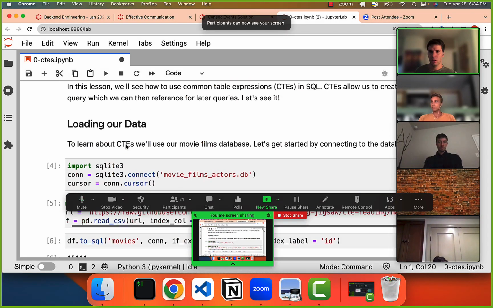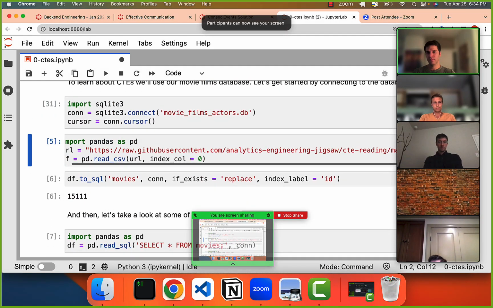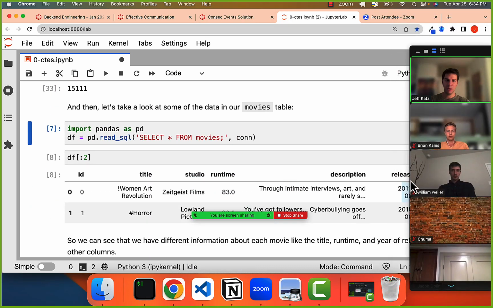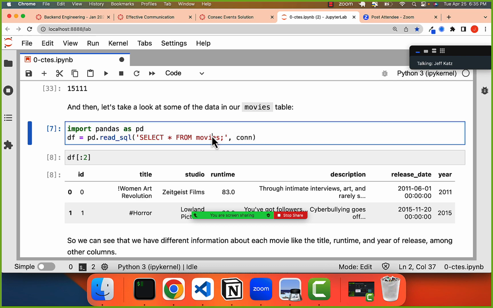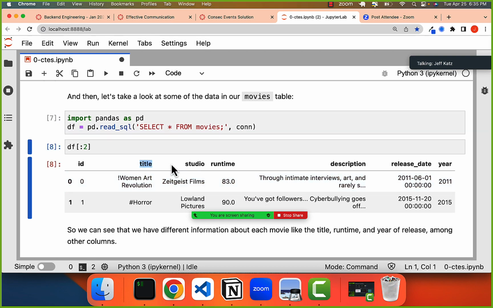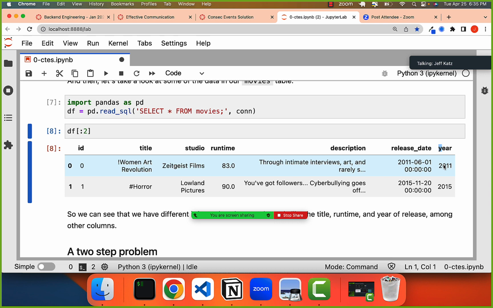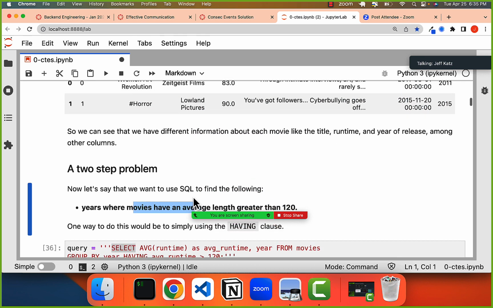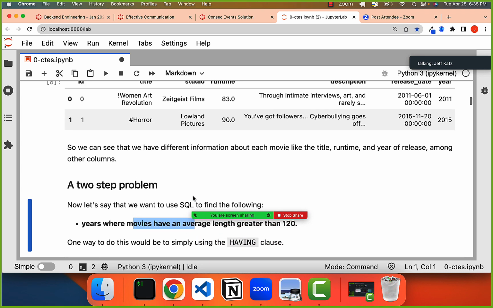All right. So what we have is some data. It's in this same format. I think this is the same data set that we used. Where you see we have movie and the studio and the runtime, right, and the release date and the year. Okay. And let's say we want to find years where movies have an average length greater than 120.